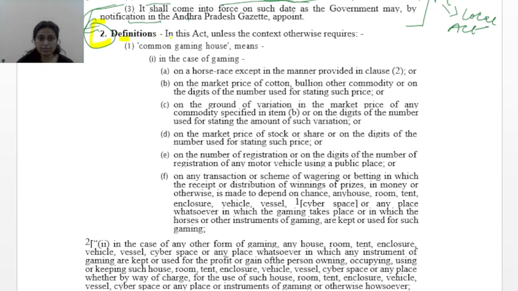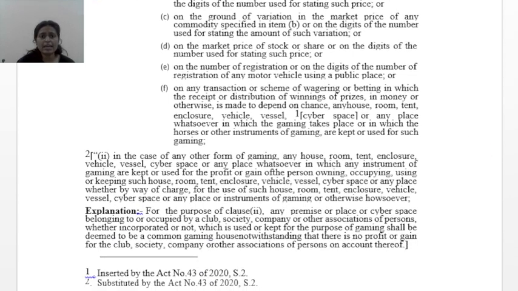In this act, unless the context otherwise requires, common gaming house means, in the case of gaming. What are the games? They have also mentioned that. Let us talk about the games one by one. First is in a horse race, except in a manner provided in clause 2. We'll see what clause 2 talks about.